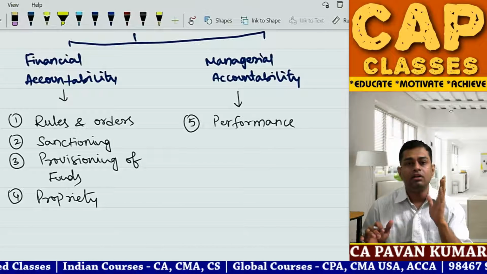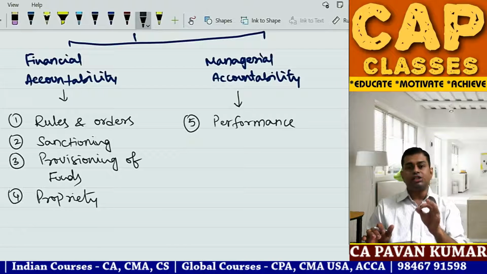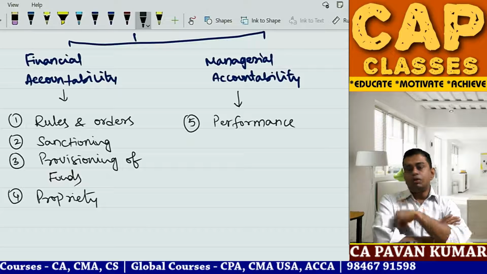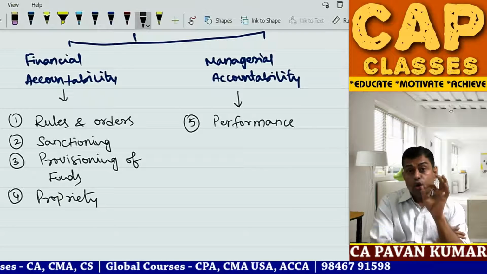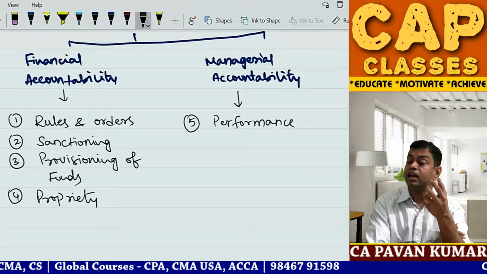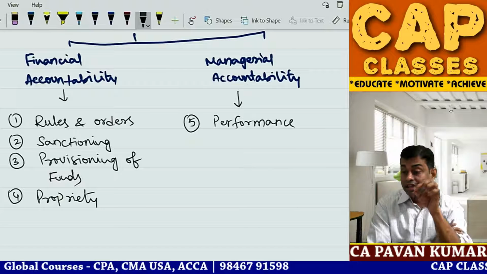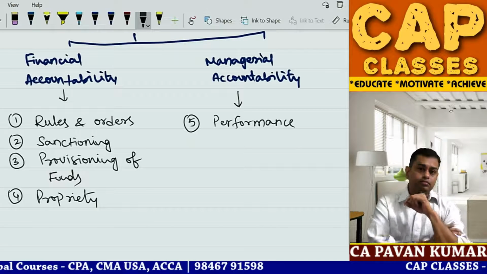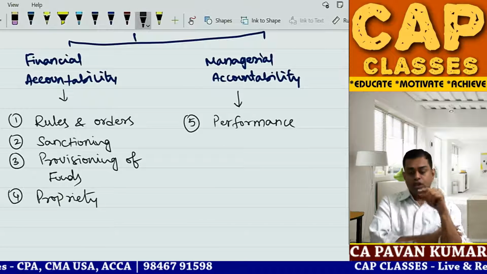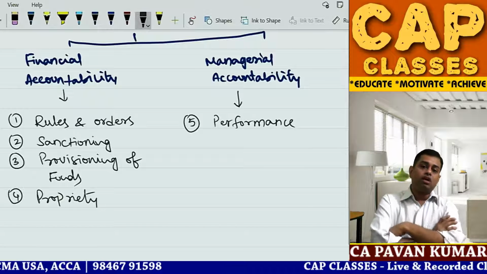Question number 1, is the road sanctioned properly as per a government order? Is there any government order? Is there any rules framed by central government or state government or any authority, or is there anything in the constitution where this road is allowed? So that is what you call regularity audit. So first step is the expenditure incurred as per the rules and orders?